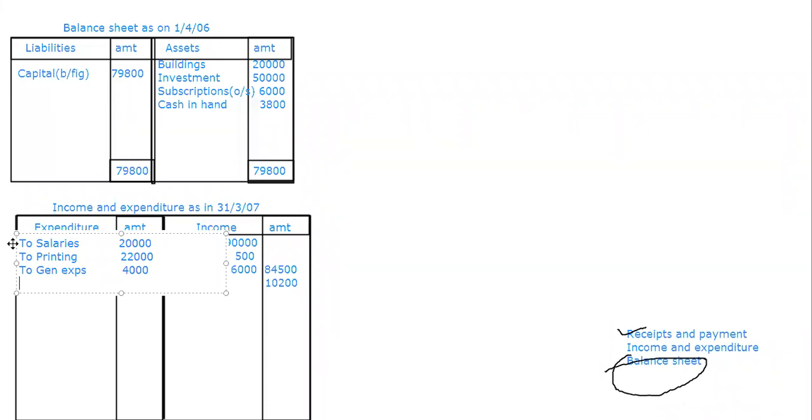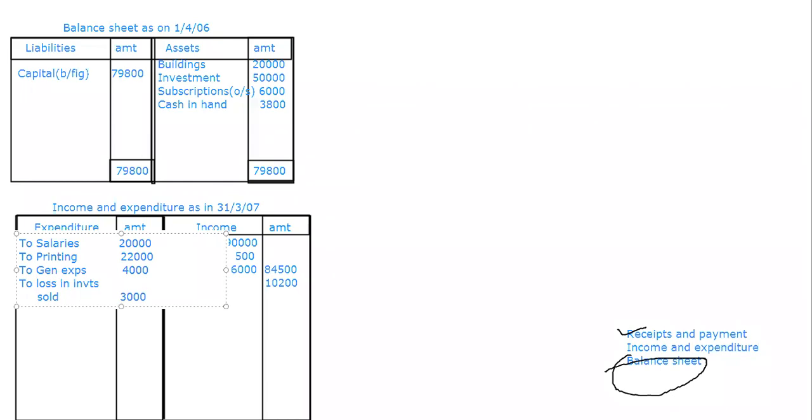Loss. I just said we'll not take the sale value, but we'll take the loss or profit out of it. So we got a loss. So loss on investments, 3,000. Okay.